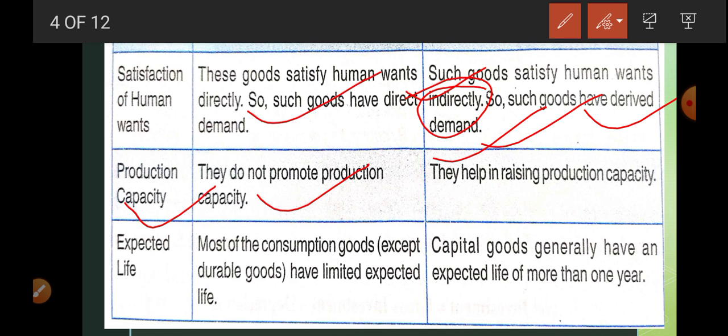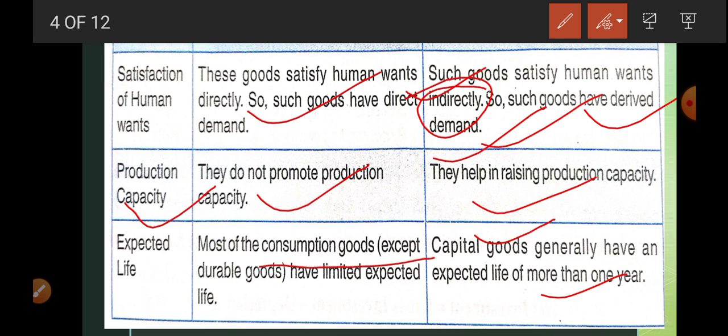Consumption goods do not increase production capacity, but if there is more machinery, more equipment, more plant, it is going to increase production capacity. Expected life: consumer goods have limited expected life. On the other hand, capital goods have more expected life compared to consumer goods.